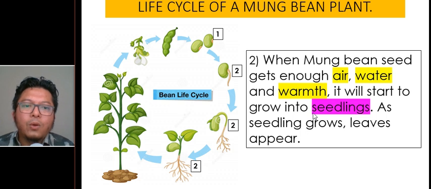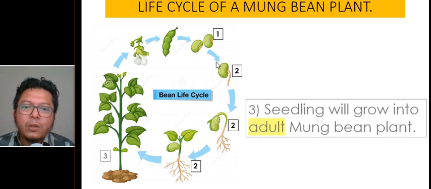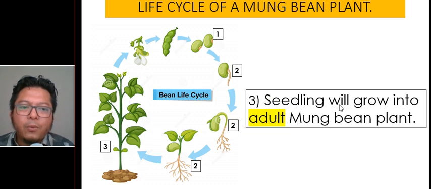It will start to grow into seedlings. Now the small plant like this one, number 2, is called a seedling. As the seedling grows, leaves appear like this one. So the third phase would be the seedling will grow into an adult mung bean plant. Now this is an adult mung bean plant,